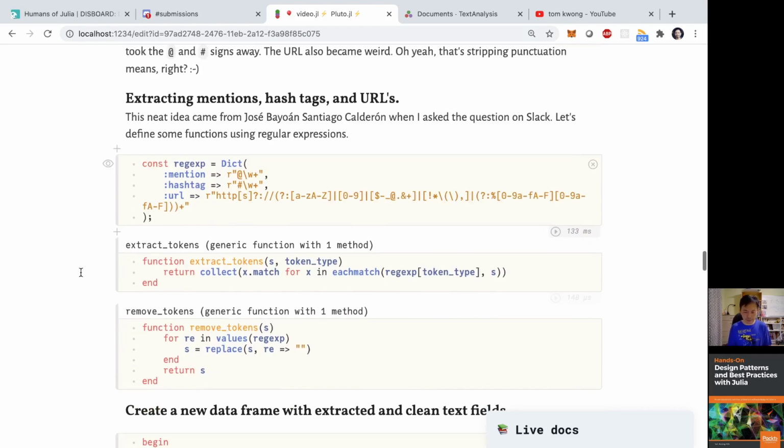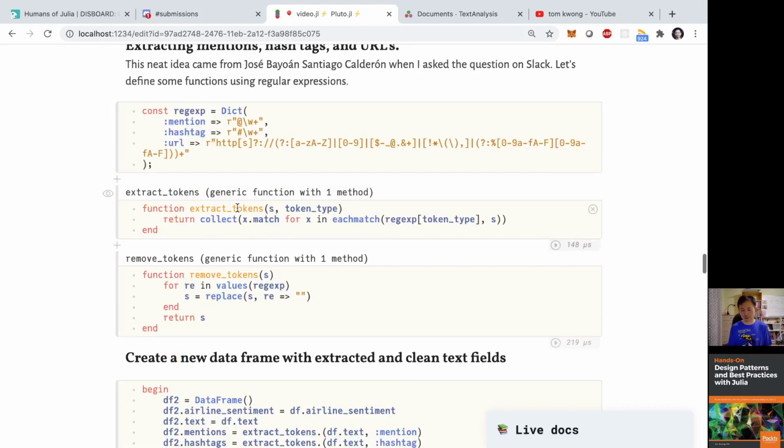So for that reason, I have created two extra functions. One's called extract tokens, and all it does is that it will find every match that matches that particular regular expression, and then it will put everything into an array.